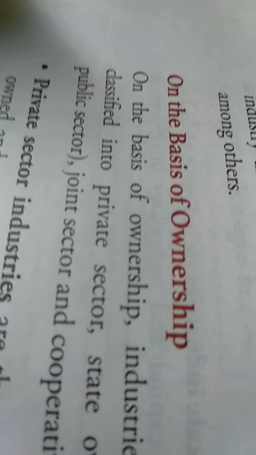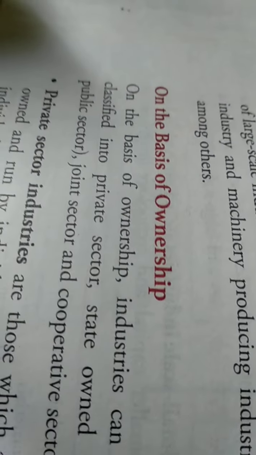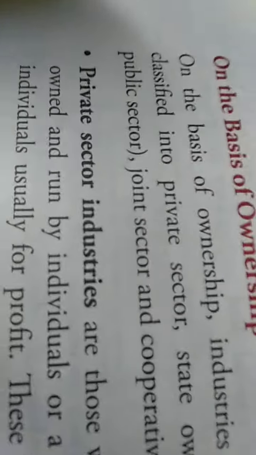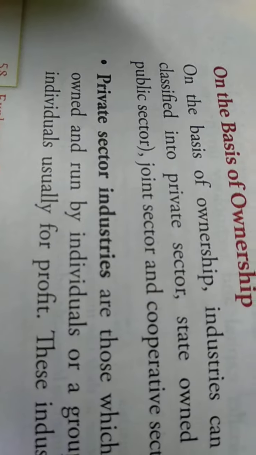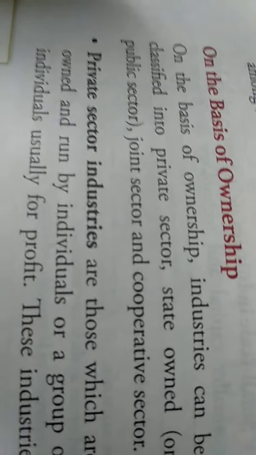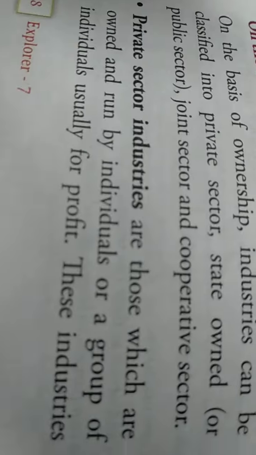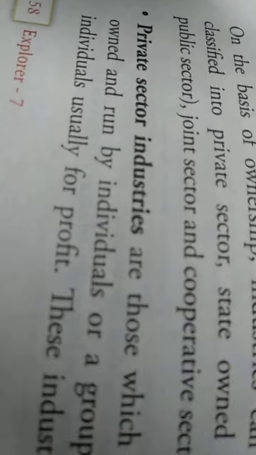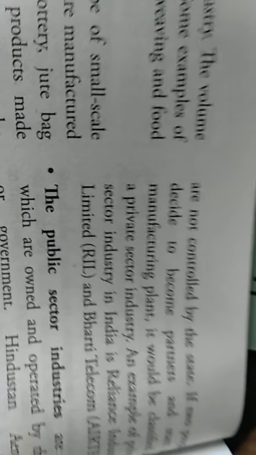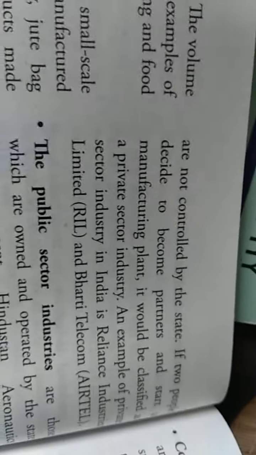On the basis of ownership, what does ownership mean? Industry is classified into private sector, state owned, that is public sector, joint sector and cooperative sector. Private sector industries are those which are owned by an individual or a group of individuals, usually for profit. These industries are not controlled by the state.